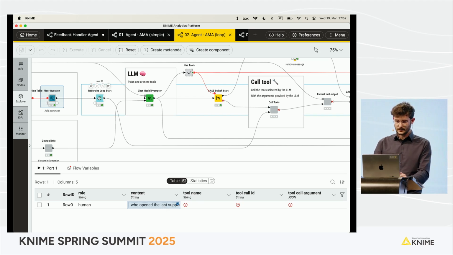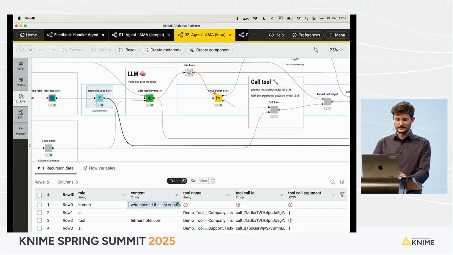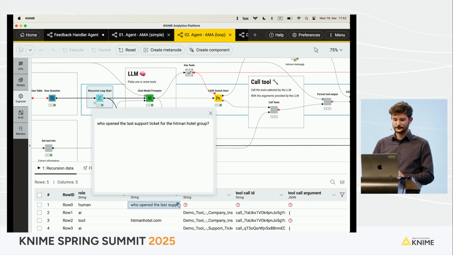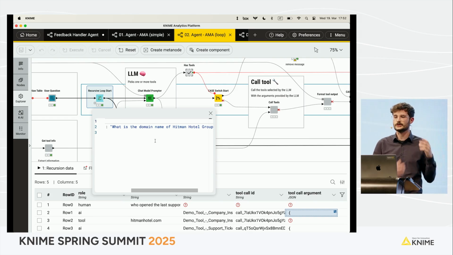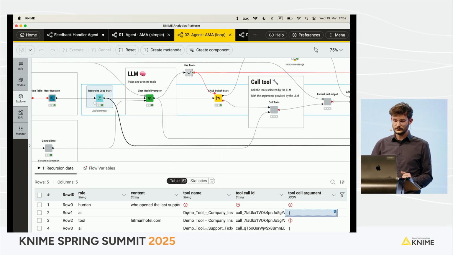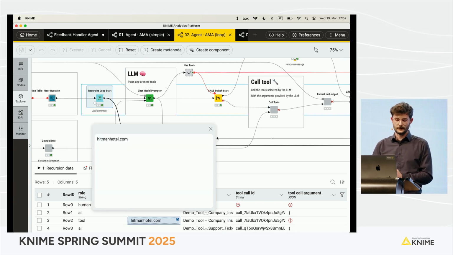So what happens now is that the human asks this, who opened the last support ticket, and the AI says, well, the first thing that I need is to call the company insights retriever tool with the argument, what is the domain of the Hitman Hotel Group? So that's the first information that the chat model prompter is trying to retrieve. I call the tool here, and then I get the answer, that the domain is hitmanhotel.com.